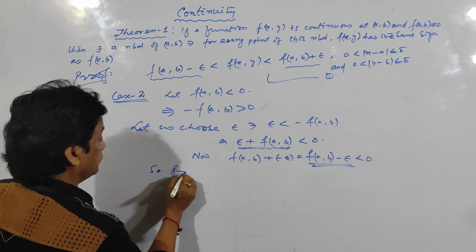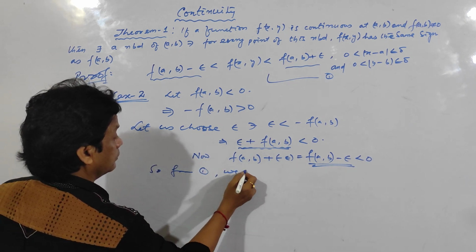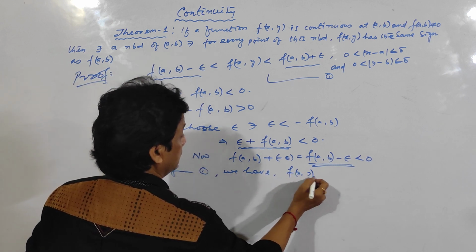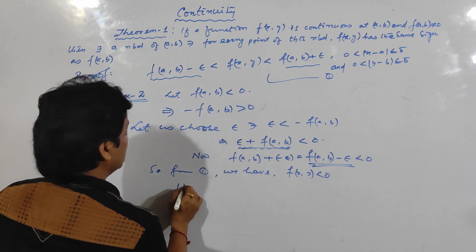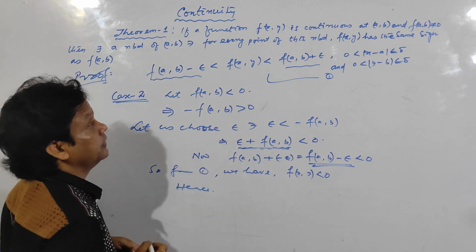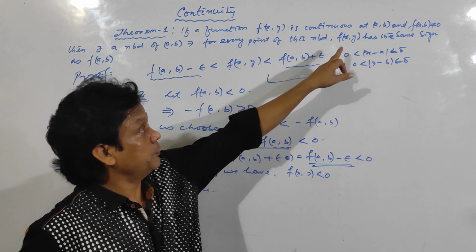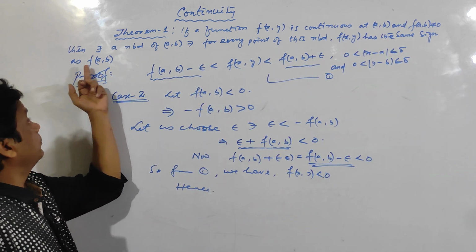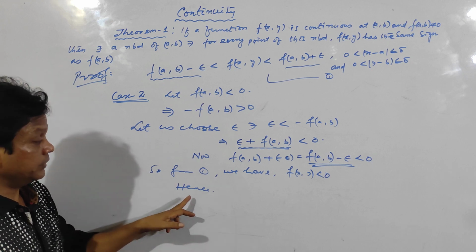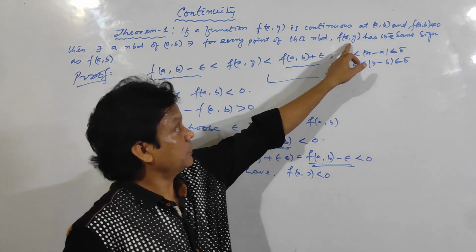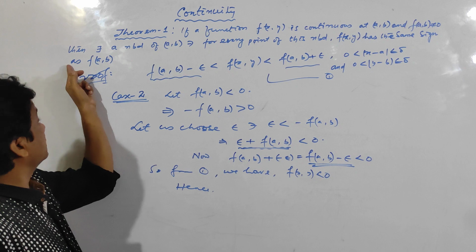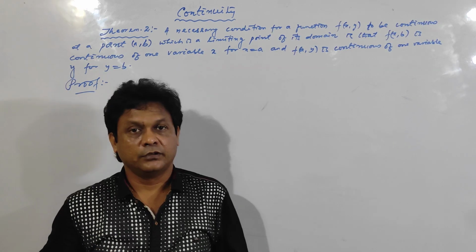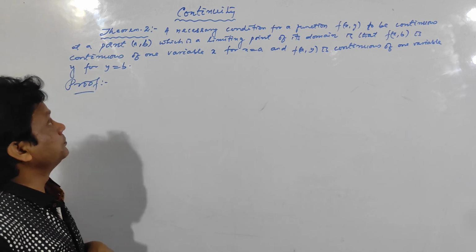So from 1 we have f(x,y) is less than 0. Hence, finally you can write that the function f(x,y) has the same sign as f(a,b). Clear? In the last sentence, write f(x,y) has the same sign as that of f(a,b). Hence the theorem. Clear? So let us come to the second theorem.